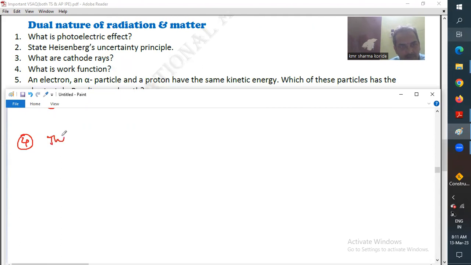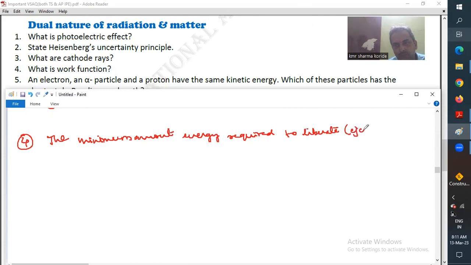Then moving to the answer for the next question, that is fourth, work function. The minimum amount of energy required to liberate or to eject an electron from the metal surface, otherwise you can write photosensitive surface, is called work function.